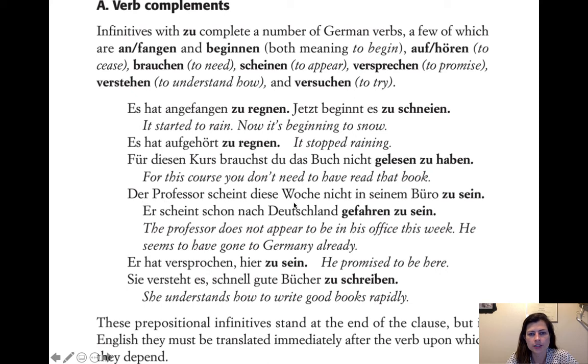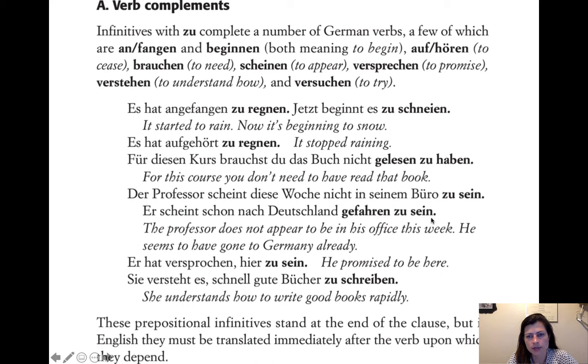Der Professor scheint diese Woche nicht in seinem Büro zu sein. The professor does not appear to be in his office this week. Scheint diese Woche nicht in seinem Büro, so zu sein, to be. And then, scheint schon nach Deutschland gefahren zu sein. He seems to have gone to Germany. Or he seems to have driven or ridden, or just have gone is fine as well.